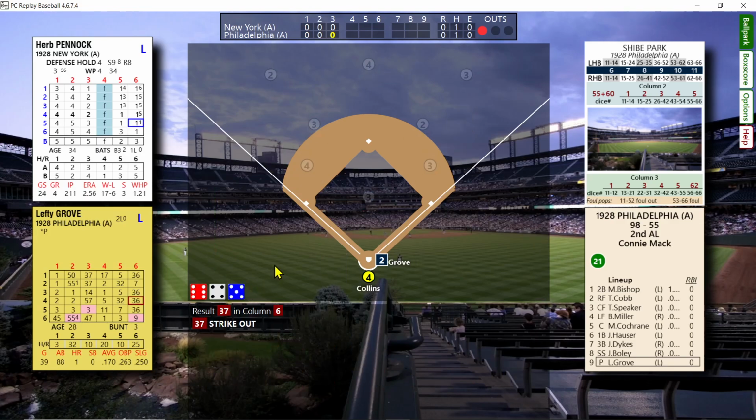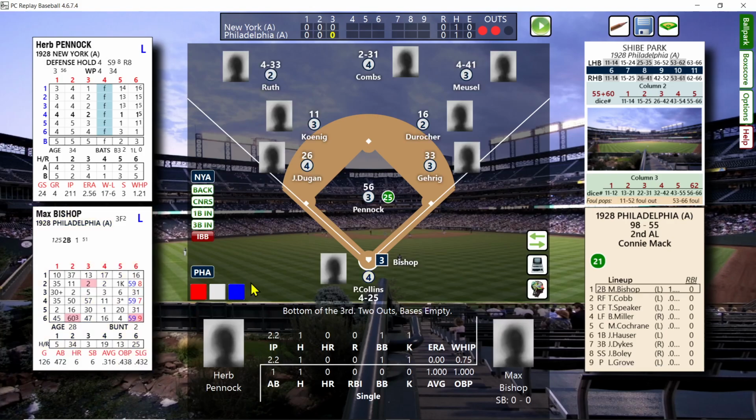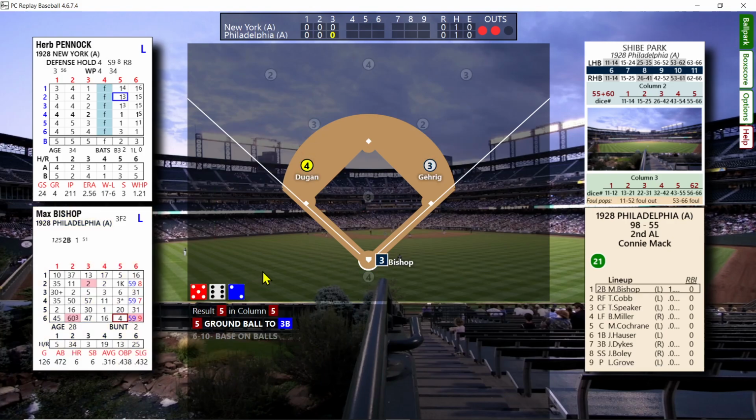He did have a home run. This is 37, and he struck him out. So we got 2 out, nobody on. Max Bishop's going to come up, and he's going to ground out. 5 is a ground out with nobody on base. And we are quickly into the top of the 4th.